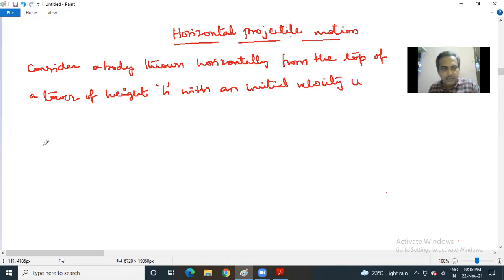So let us try to understand the sentence with the help of a diagram.